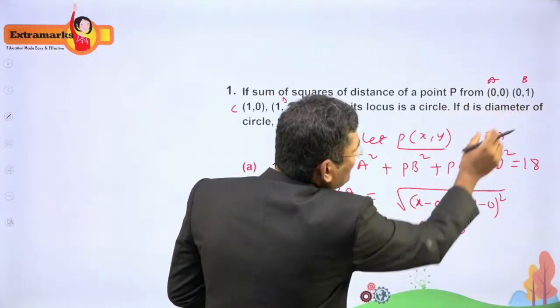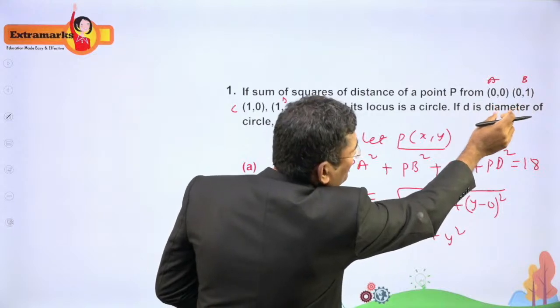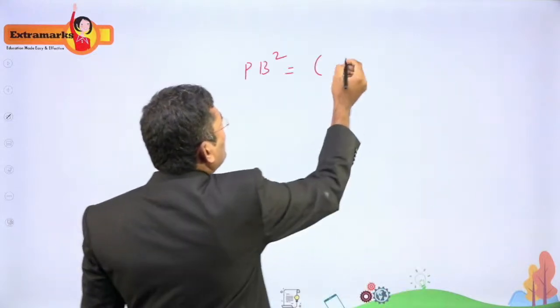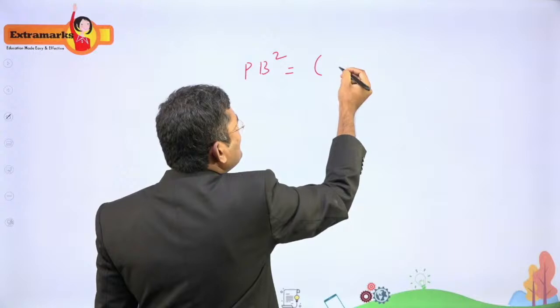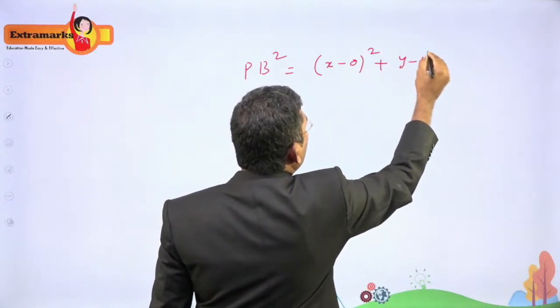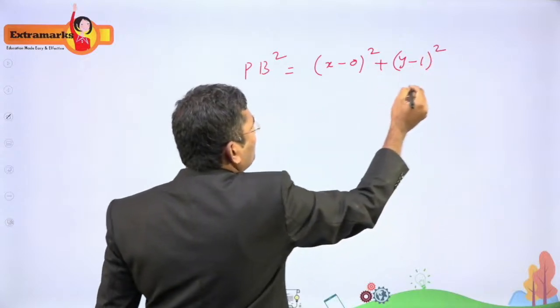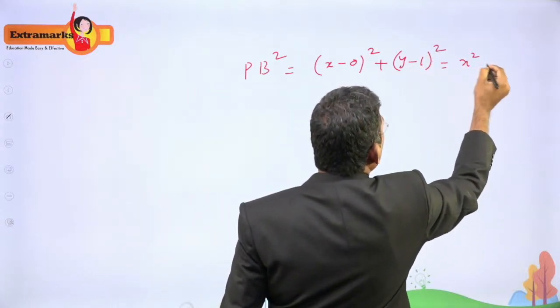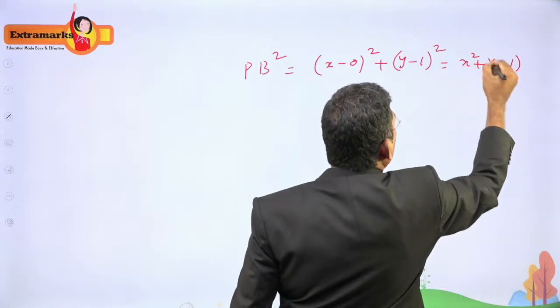Now, what is PB square? B is (0, 1) and P is (x, y). So this is (x minus 0) whole square plus (y minus 1) whole square. If you simplify this, you will get x square plus (y minus 1) whole square.